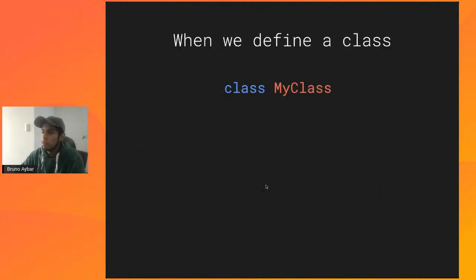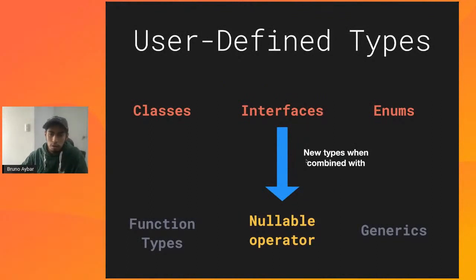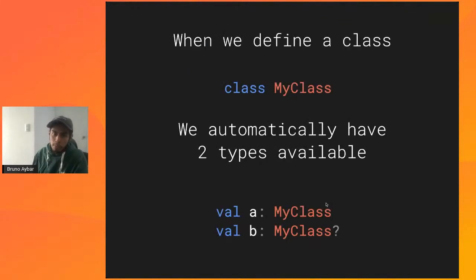All right. So when we are defining a class, such as a custom class here, we automatically have two types available. So we have a type which is optional and a type which is not optional. The optional is the one with the interrogation mark at the end. So once again, one single class, two types. And this is given that we are combining our custom class with the nullable operator. So this is what I meant when we combine these concepts, we can create even more types, right? And this is because of the typing by nullability. Now, we have one class, two types.